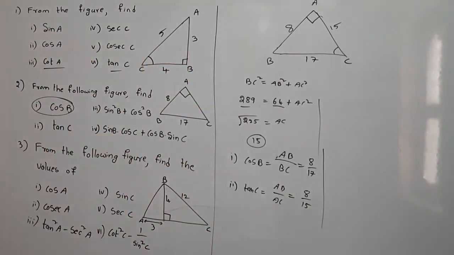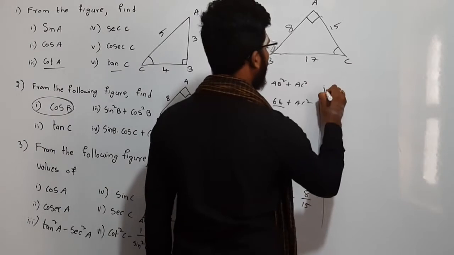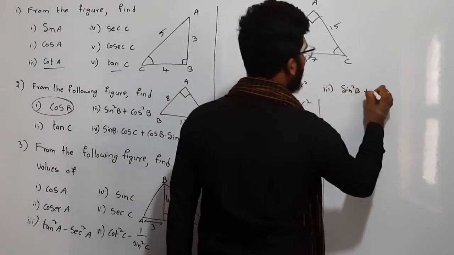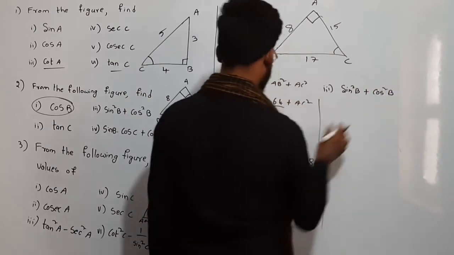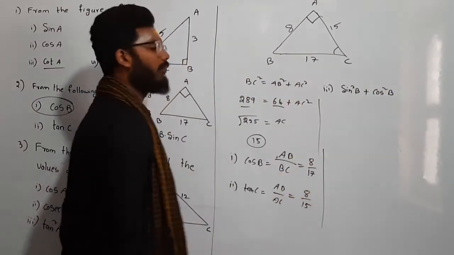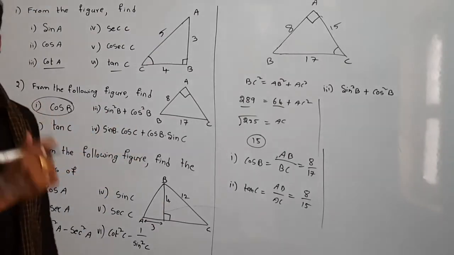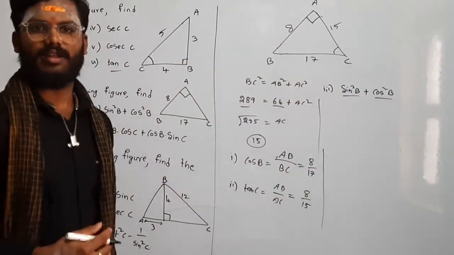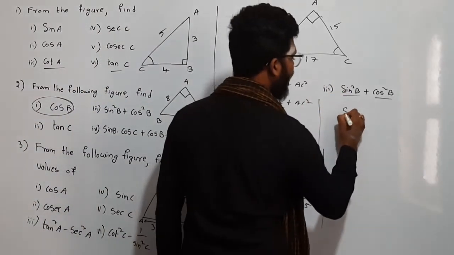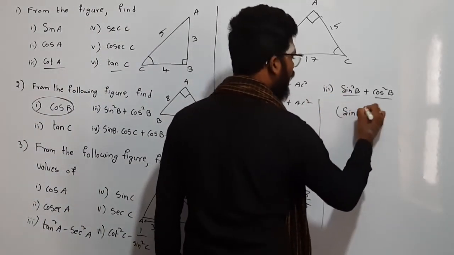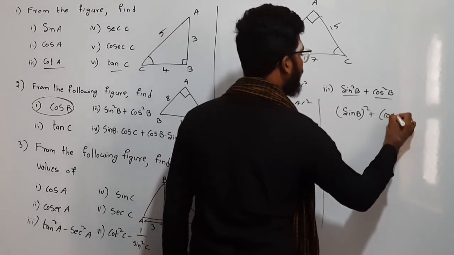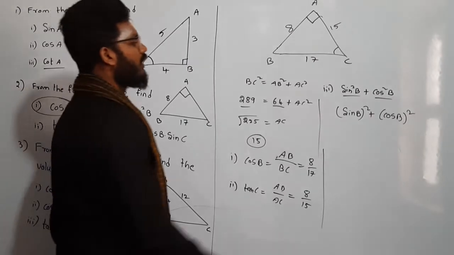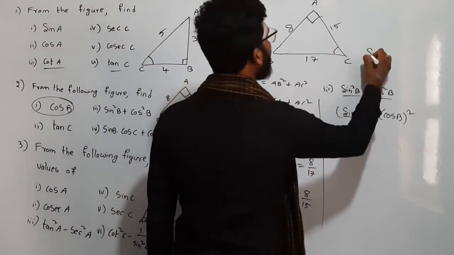See next. This one is somewhat different, right? So see here, the third one. What do I have to find? We have to find sin square B plus cos square B. We know cos B is 8 by 17. But I have to know what sin B is, right? Here the square is there, so what does it refer to? Sin square B is nothing but sin B whole square. So cos square B is nothing but cos B whole square. No need to get confused here. So sin B I have to find. What is sin B here?